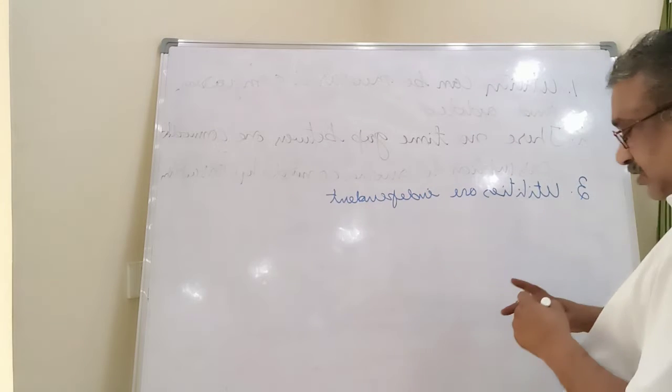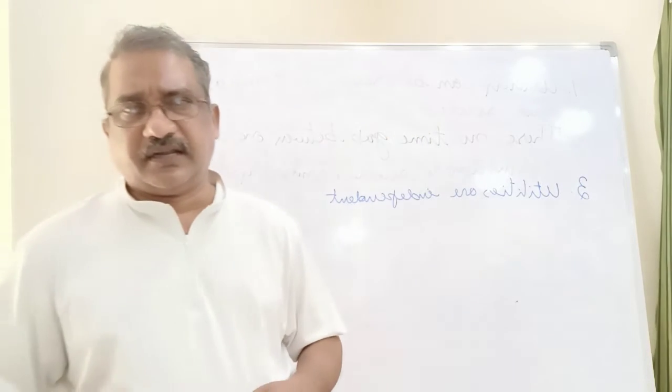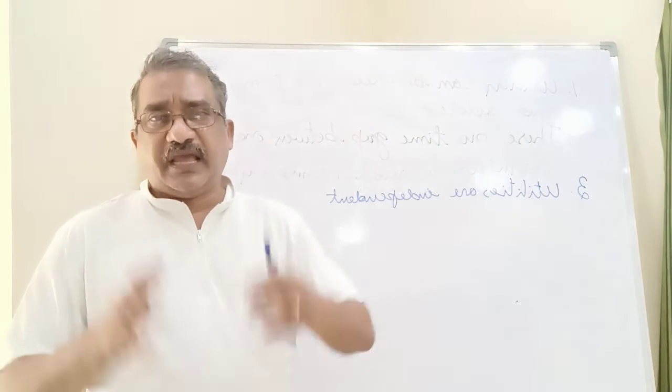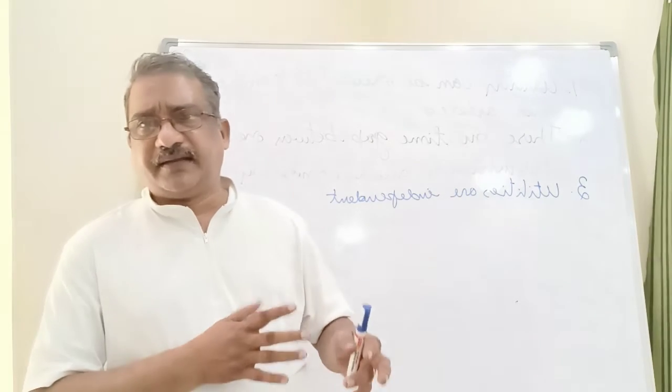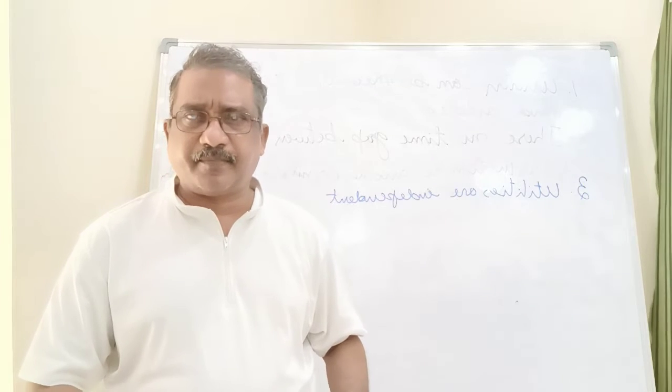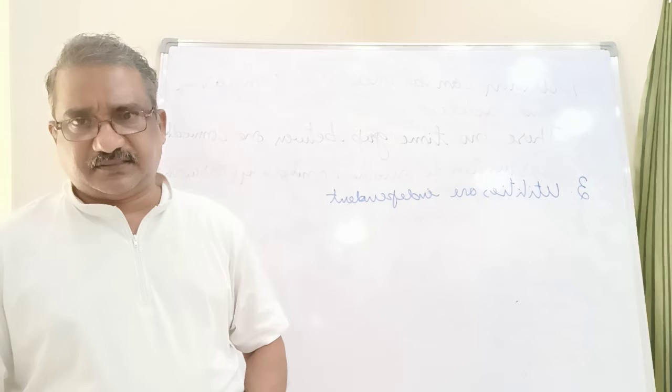One commodity's utility cannot influence another commodity's utility. You never say that the first commodity utility I got 40, the second also the same 40, third also. No, it's not like that. One commodity you may get something, the second commodity will be different.